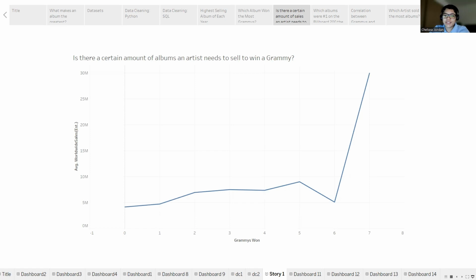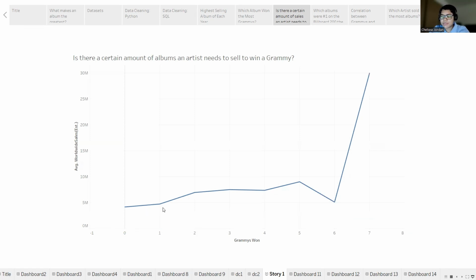This line chart illustrates the relationship between the number of Grammy Awards won by each album and their corresponding average worldwide sales. According to the data, the albums that did not win a Grammy had an average sales figure of 4.1 million.